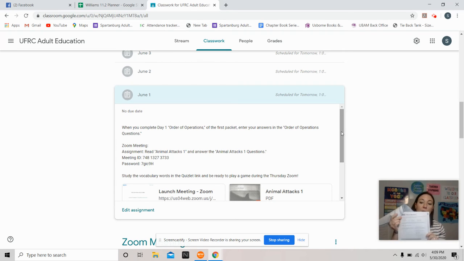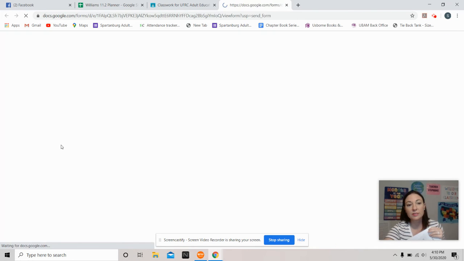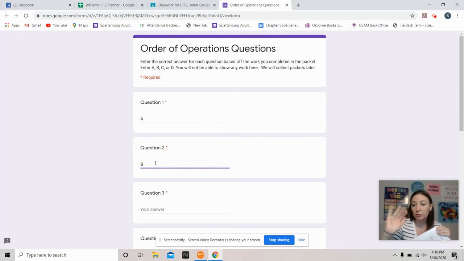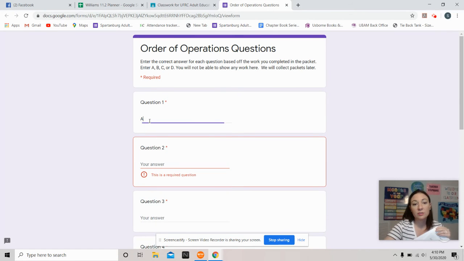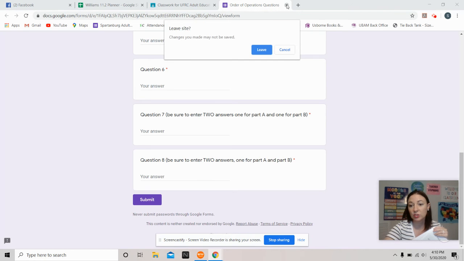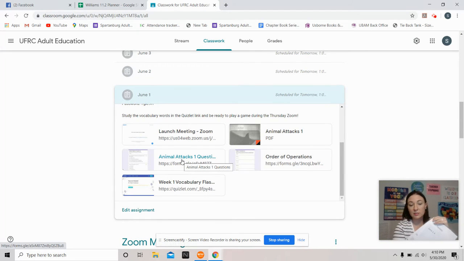The packet starts here with order of operations. And so as you can see on the assignment, it says when you complete day 1, order of operations of the first packet, you'll enter your answers in the order of operations question. So you'll do your work here, actually in the packet, answering the questions, and then you will click on the order of operations questions, and then all you'll do is go through here. Like on question 1, if you said A, you'll put A. If you said B for question 2, you'll put B, and so on. Once you've answered those questions, you will go down to the bottom and hit submit, and then those will get sent to me to check.